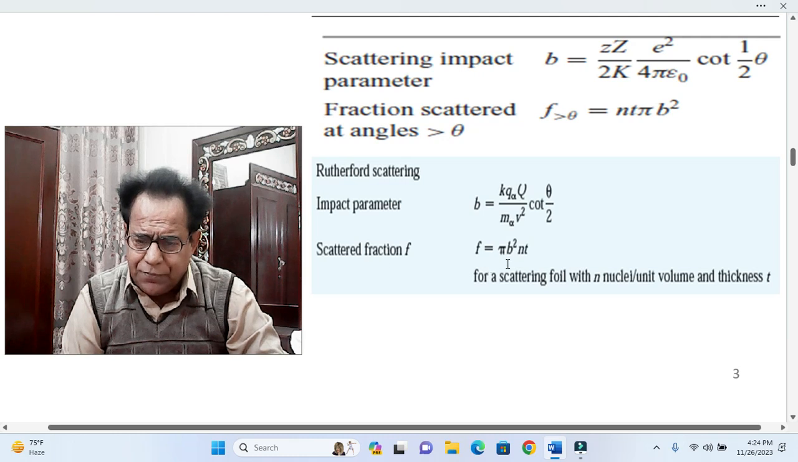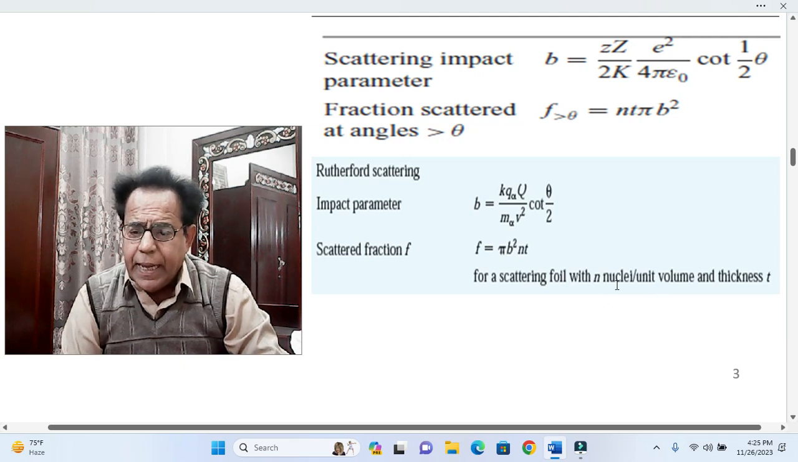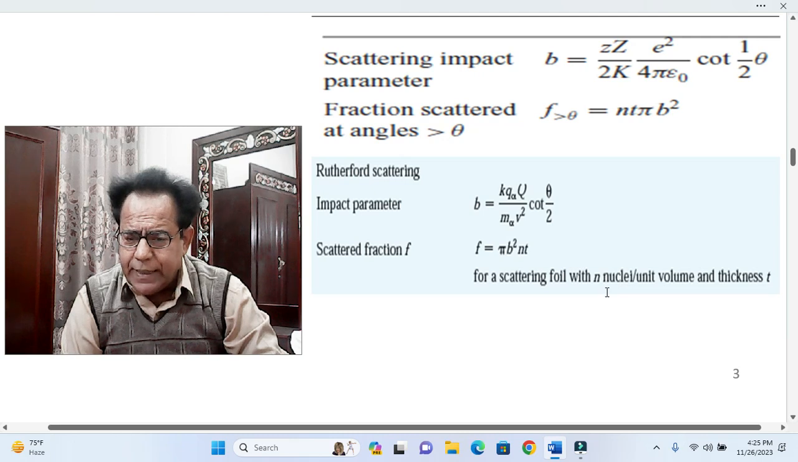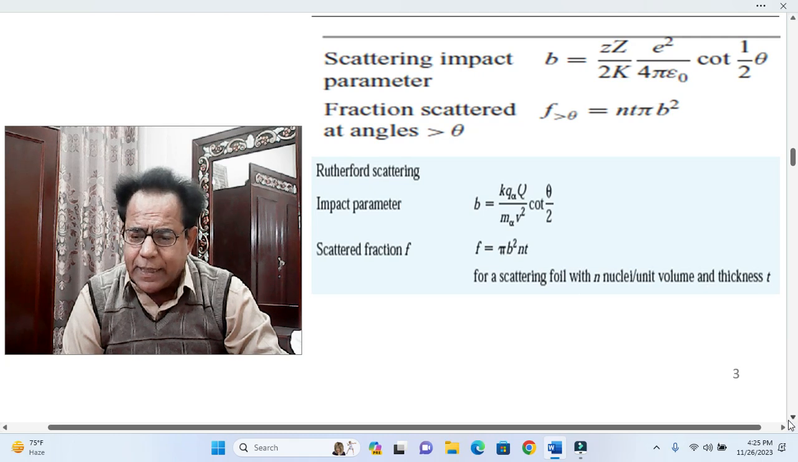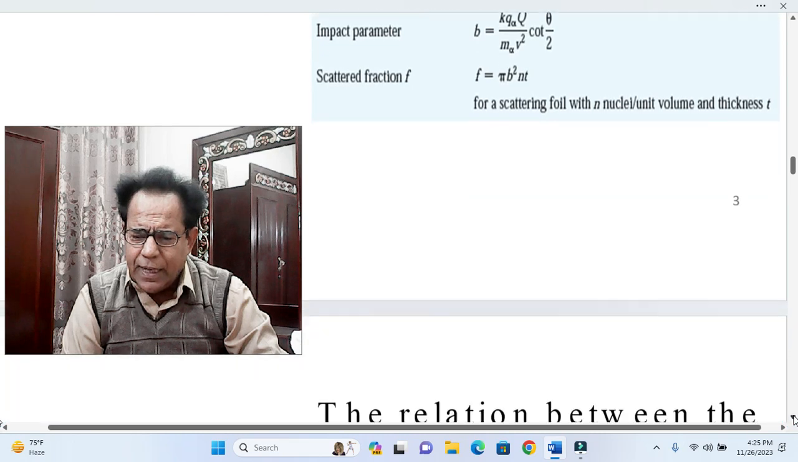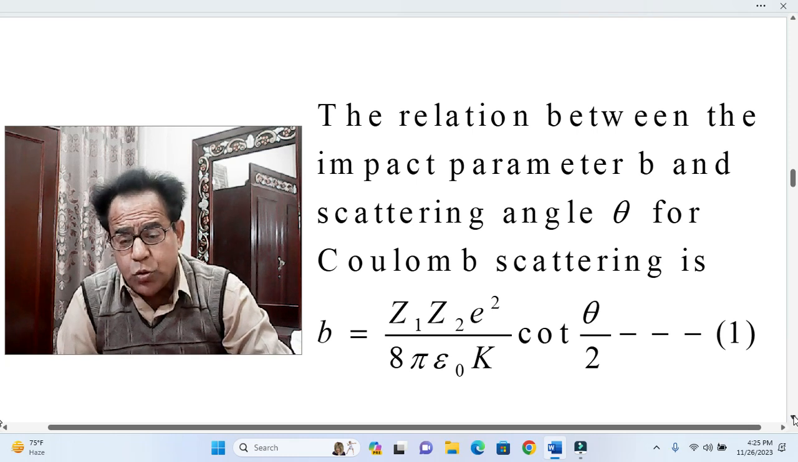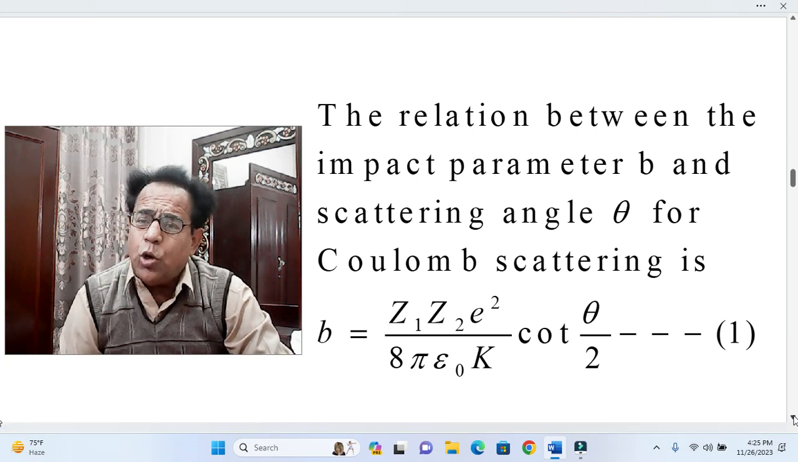Okay, scattered fraction f is equal to pi b square n t for a scattering foil with n nuclei per unit volume. Here n is the nuclei per unit volume, t is the thickness, theta is the angle of scattering, b is the impact parameter, and so on. Yes students, now we are going to use these two snapshots in a regular manner in our problem.